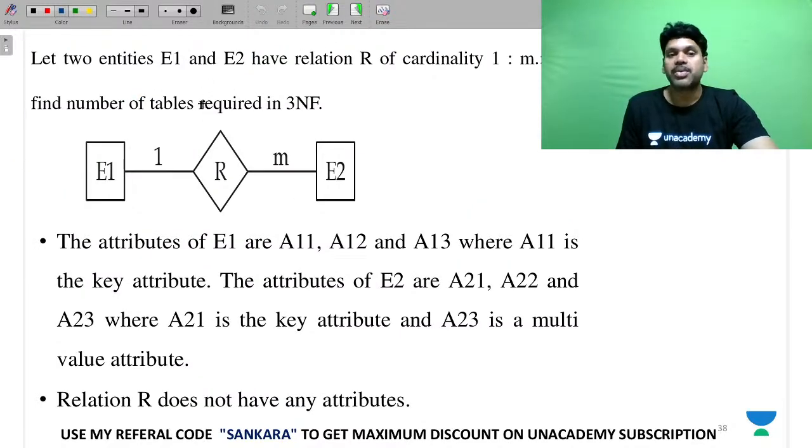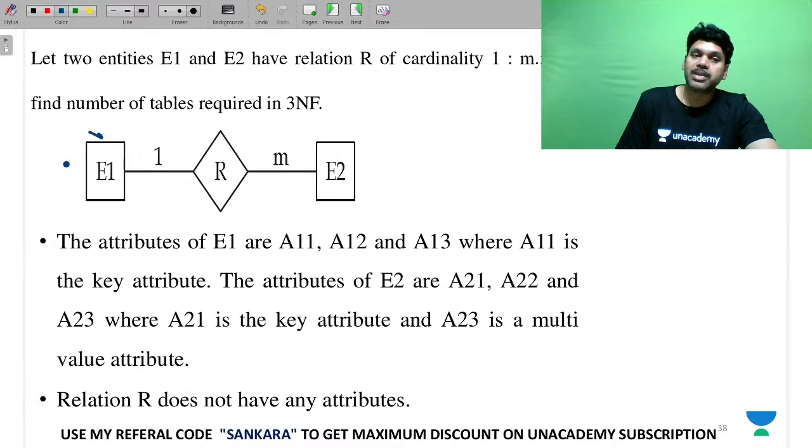So when you talk about this, there is E1, there is E2, and the relationship name is 1M. The attributes are, E1 attributes are A11, A12, and A13.